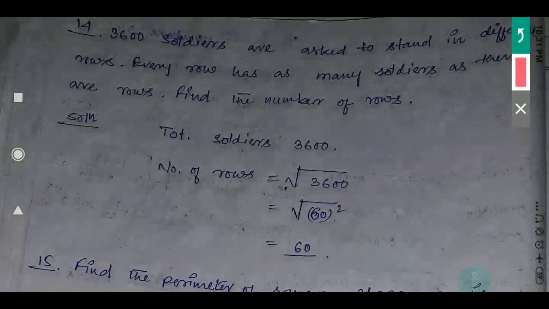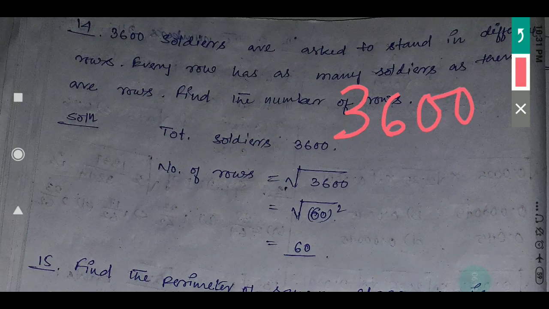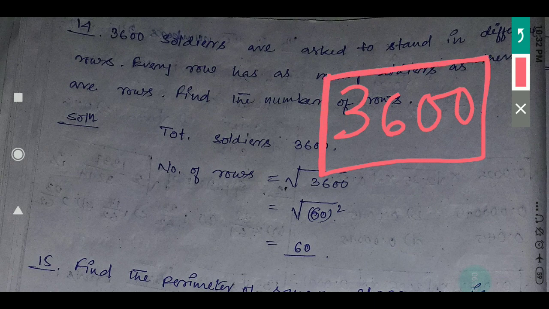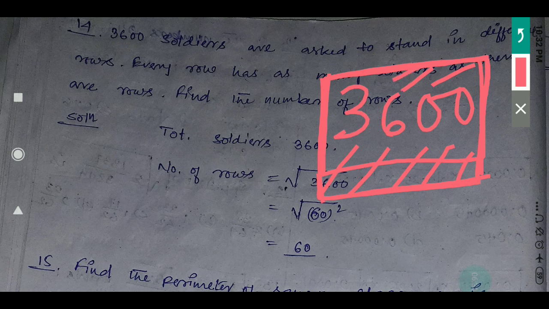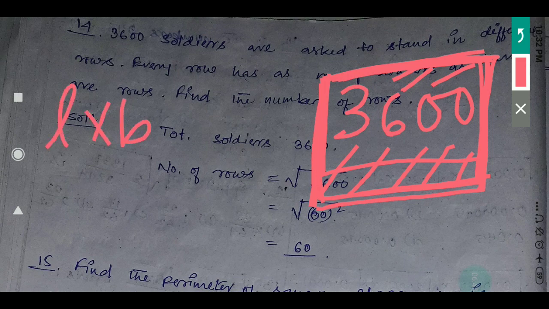So see here one thing, suppose it is given 3600. Okay, 3600 is the area of one square. Area of a square. Suppose this is one square. So if this is one square, then you have to find the length or breadth. Length means this one, breadth means this one. But in the question it is given this is one square. That means number of rows is equal to number of columns. Ultimately it is nothing but length is equal to breadth. So L into B is 3600.